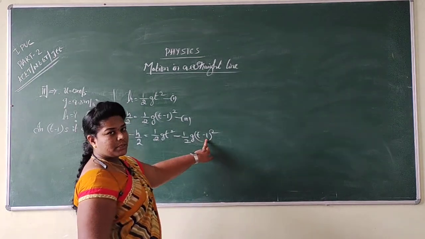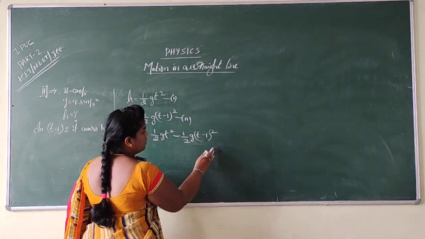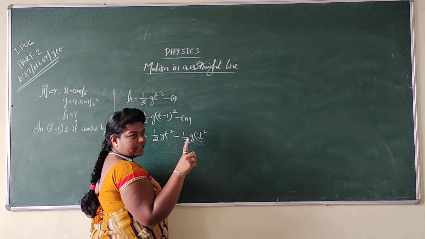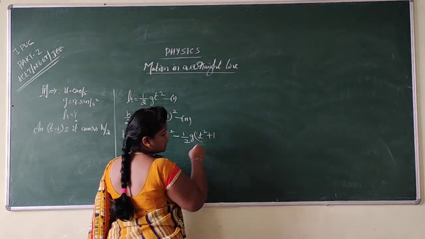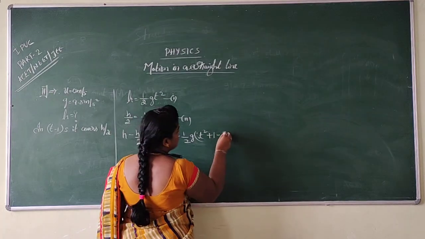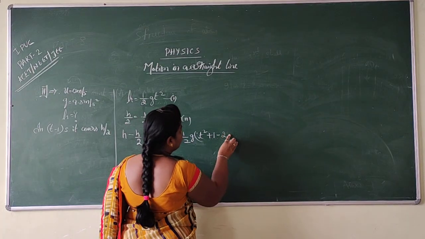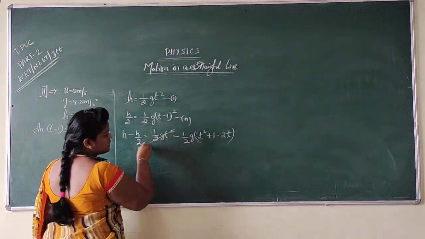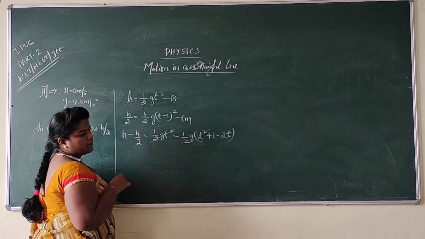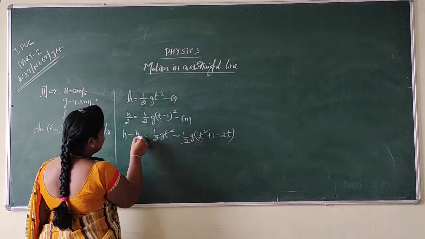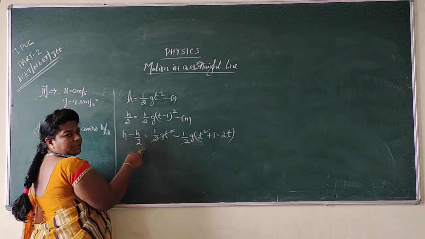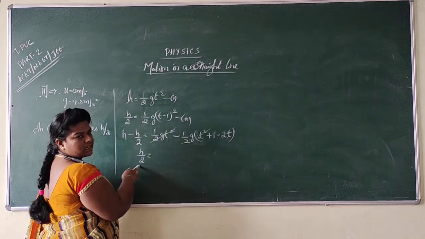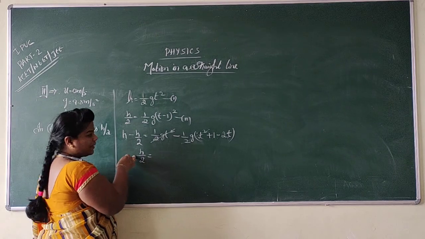So (t minus 1) whole square is in the form of (a minus b) whole square. It means a square plus b square minus 2ab. See, my dear students, plus half g t square minus half g t square cancel. Then h minus h by 2 means only h by 2 remains. Then h is common, write h here.